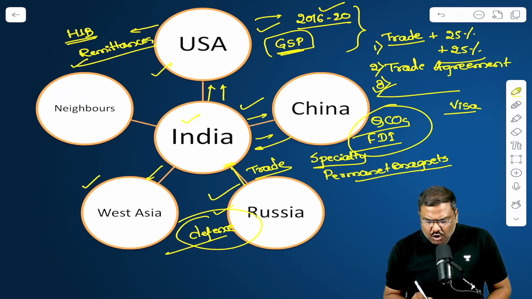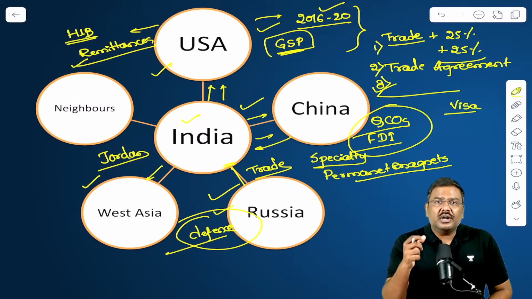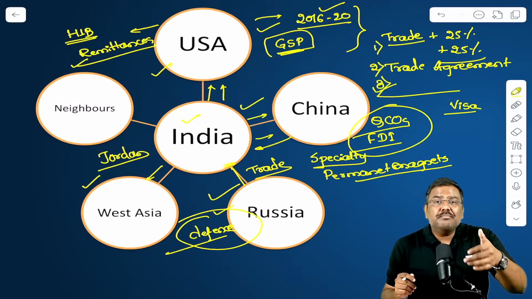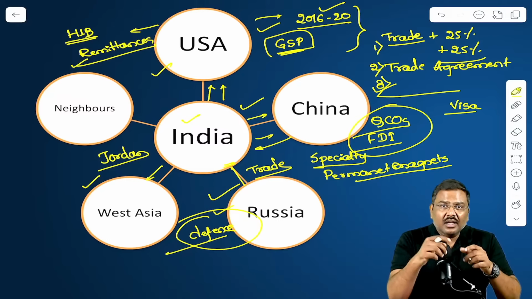For example, Jordan geographically is very close to the, let's say, disputed region, the region where a lot of crisis is happening right now. The Gaza, Palestine as well as Israel issue. So that is where the Prime Minister's visit is important.